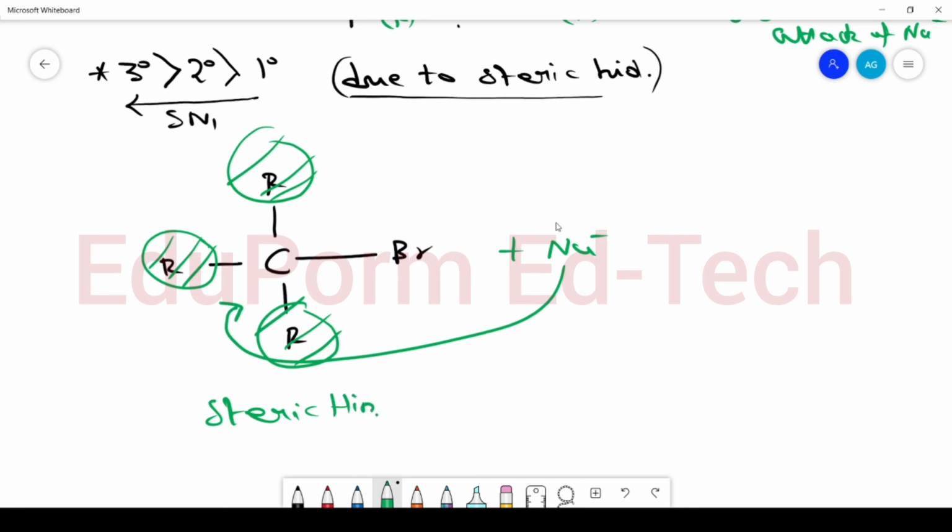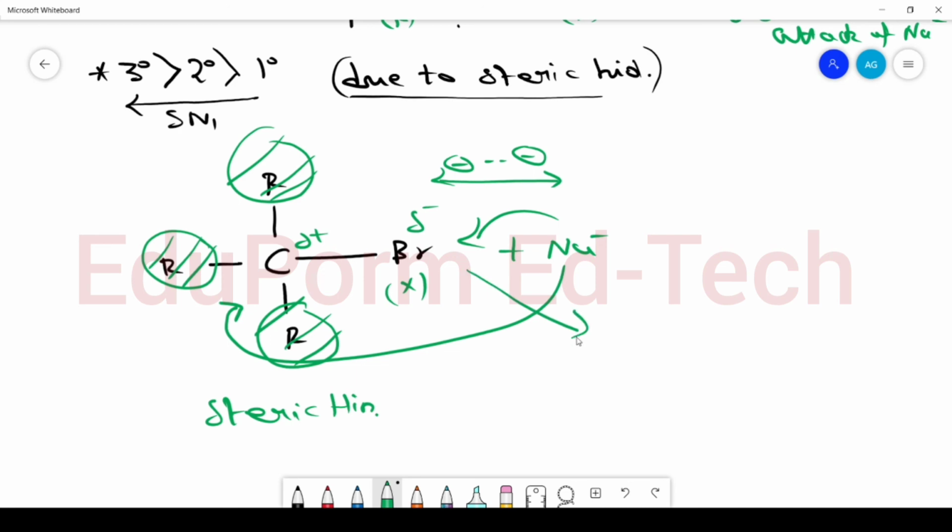और अगर अटैक फ्रंट साइड से होना चाहे तो बिकॉज ब्रोमीन इज पार्टली नेगेटिव, सो negative repulsion takes place between the halogen atom present in haloalkane and between the attacking nucleophile. So attack from front side is also not possible.